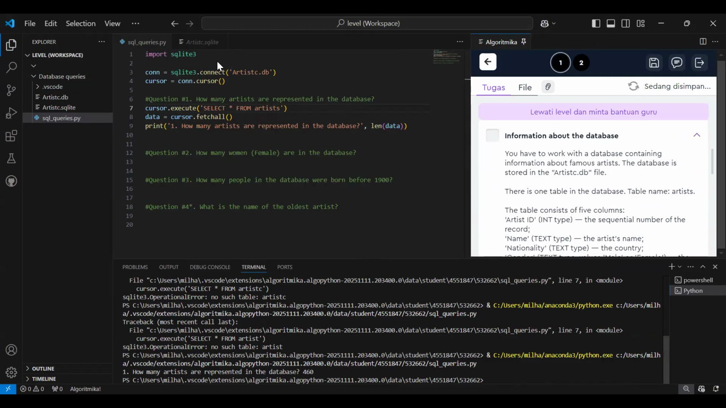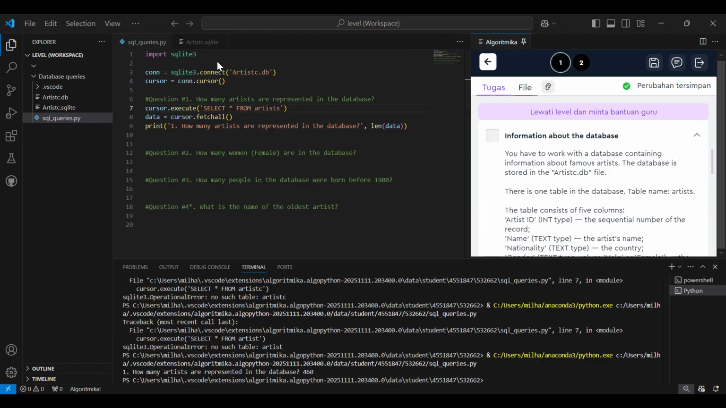Okay, let me check your screen. Object, built-in functions. Select, delete the C, delete the C. Artist with S, and then execute, and the fetch all is in yellow.